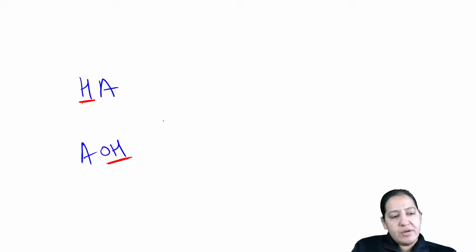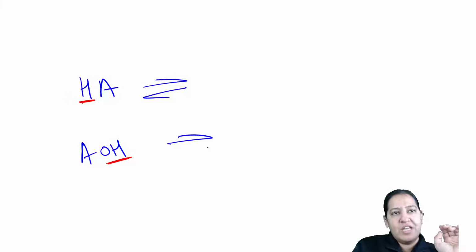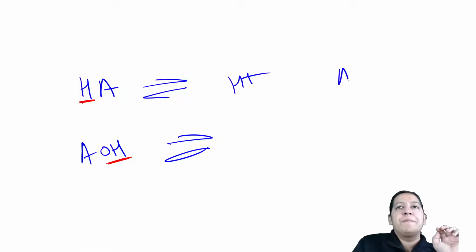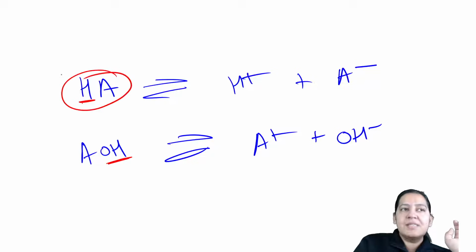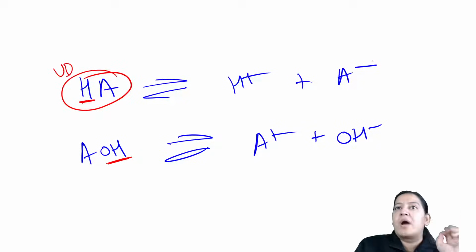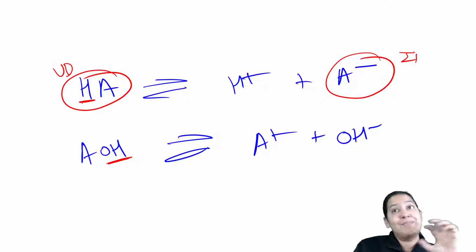So do the split here also. It is H positive, A negative, here A positive, OH negative. So here, what is the split? Everyone see, where is the drug? This is unionized drug, the complete drug, and this is ionized drug, the splitted drug.